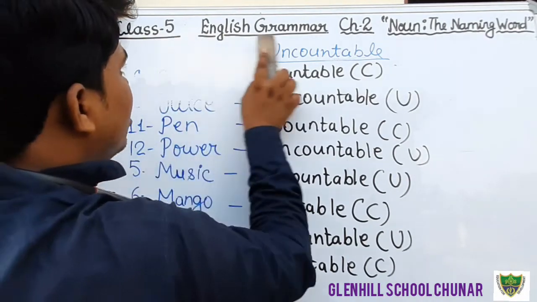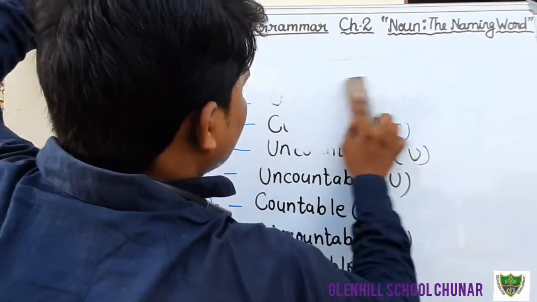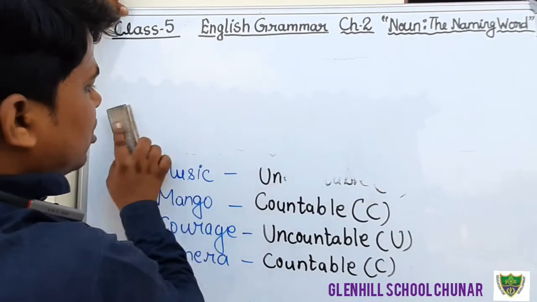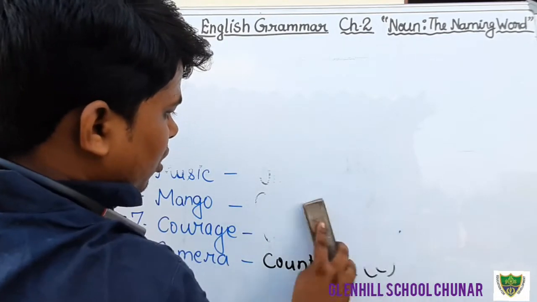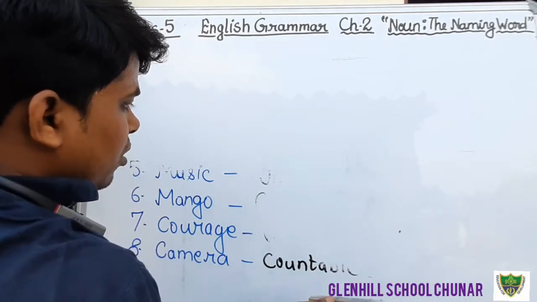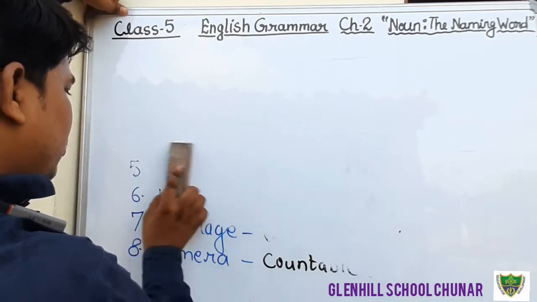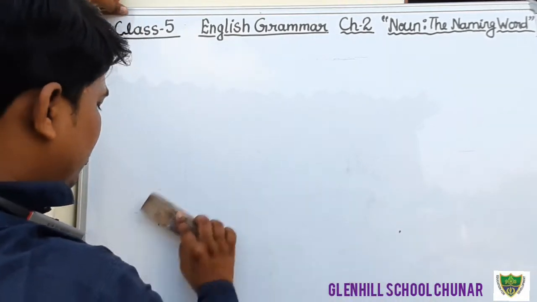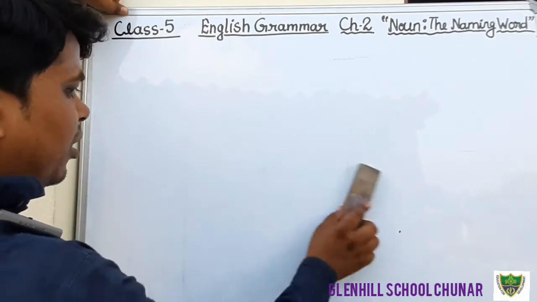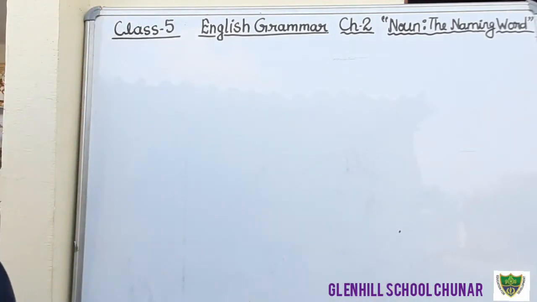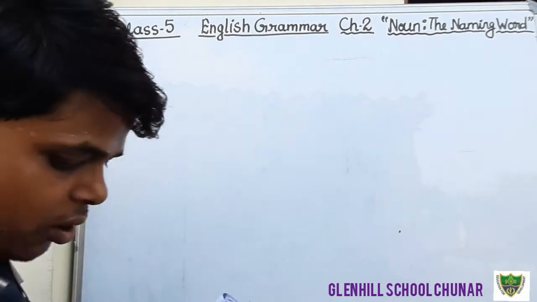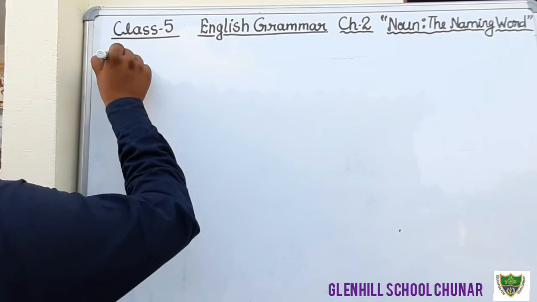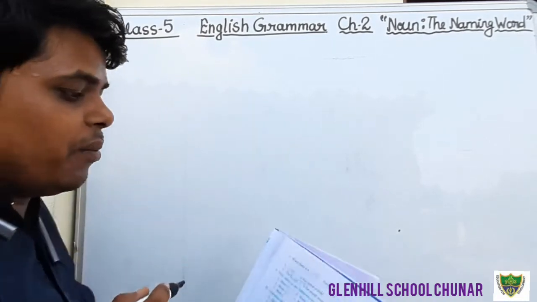I am going to erase. Now we will discuss exercise number 3. What is exercise number 3? It is given on page number 11 in the same chapter, chapter number 2. Now see question number 3.